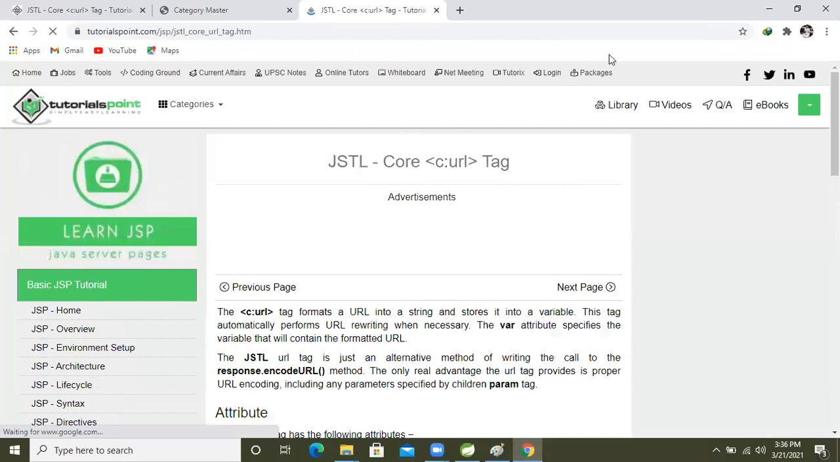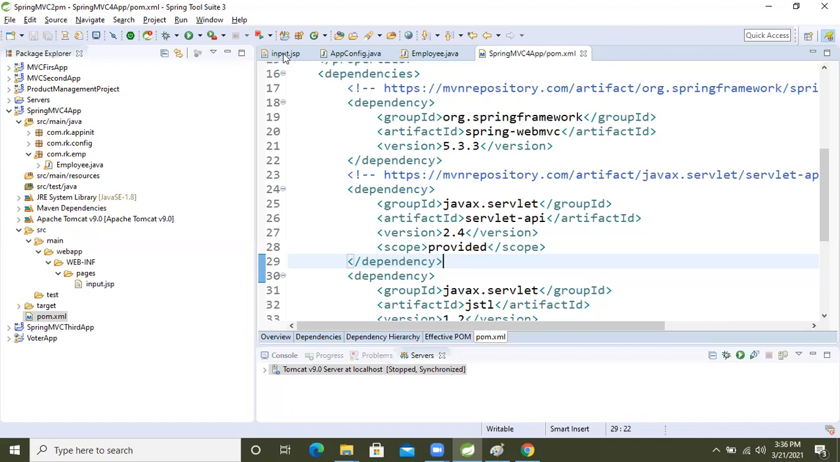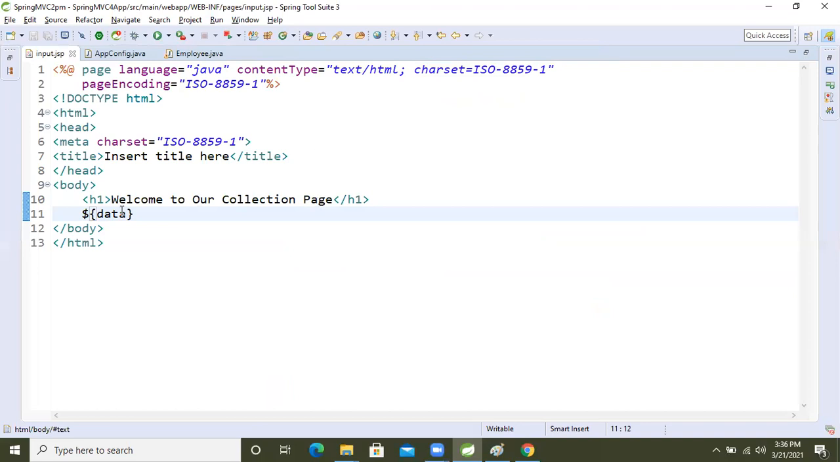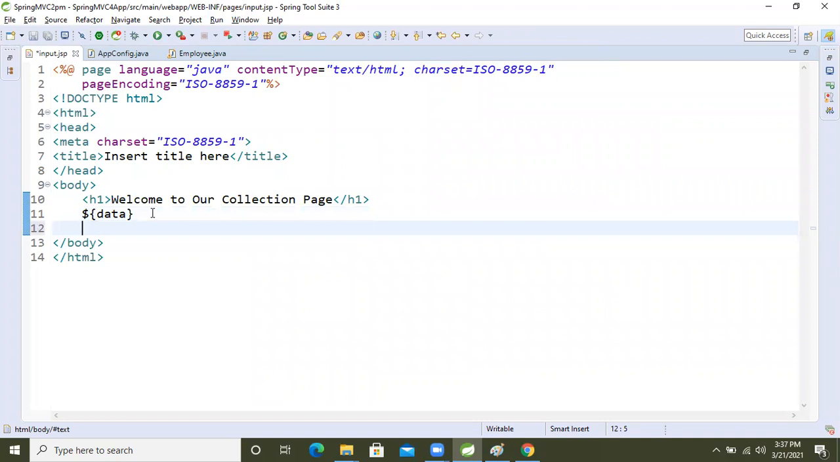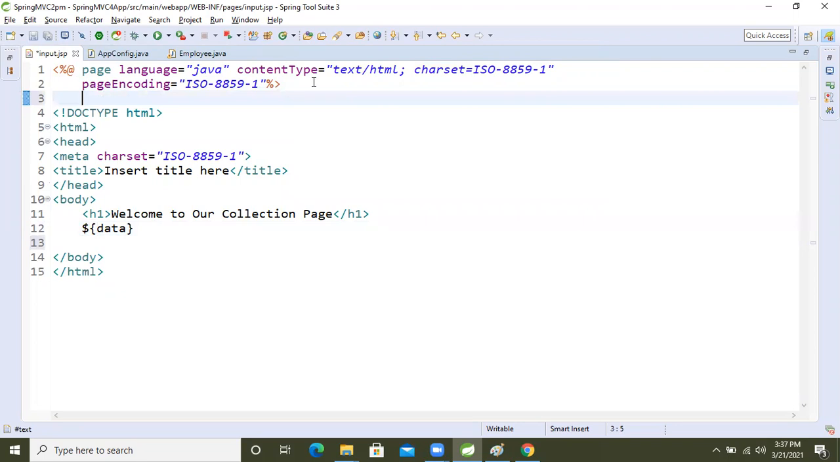So come here to the JSP page. We will read this data, and we will also iterate it. We will see after iterating how it looks. So let's write it. First, how can we import it now? This tag, right?